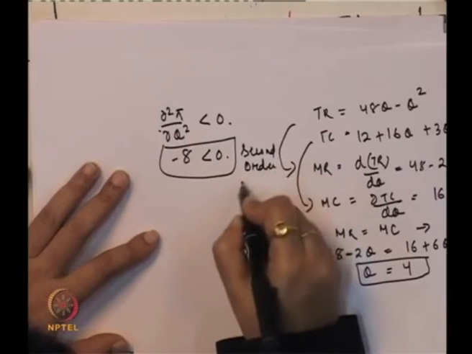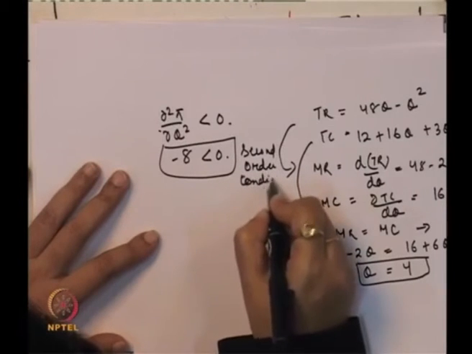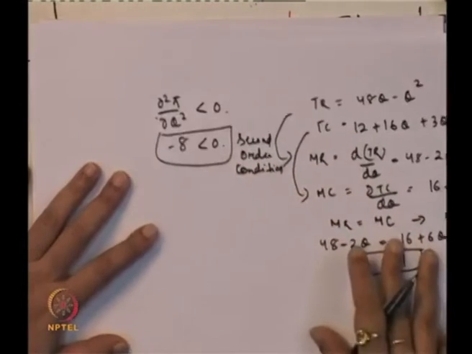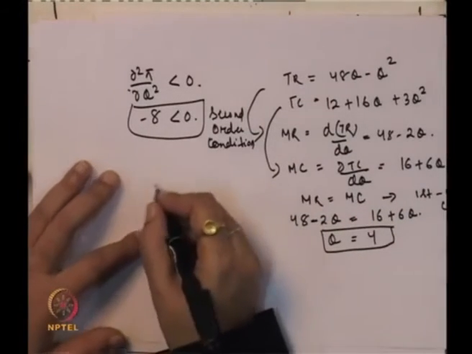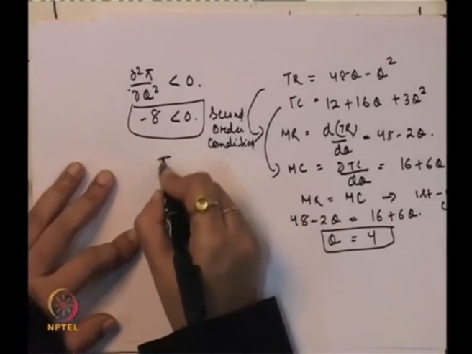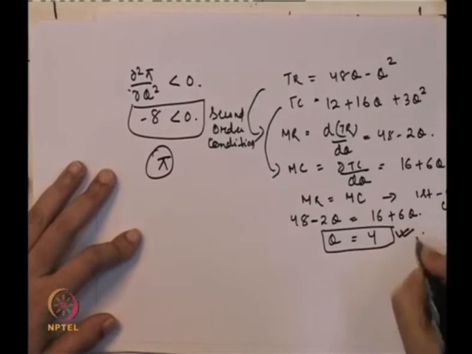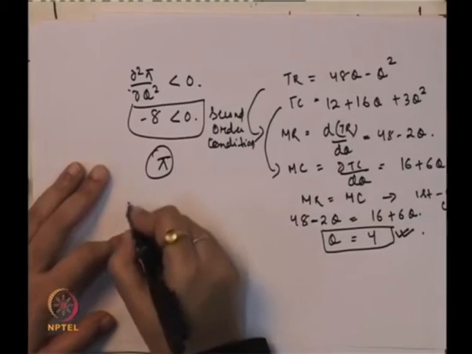Once we fulfill both the profit maximizing conditions, the next task is to find out the amount of profit when the output level is this. And how will we find that?